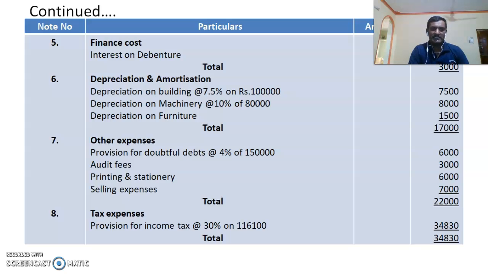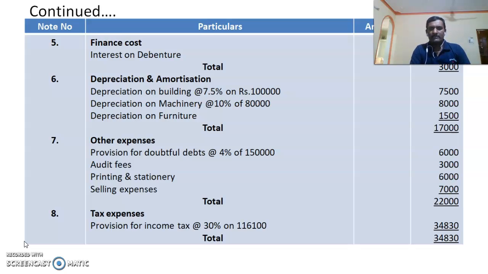Then other expenses, there is an adjustment on provision for doubtful debts at 4%. So that on debtors is to be charged. Then audit fees, printing and stationery, selling expenses, these are the items given in the trial balance at the debit side. Those items are to be taken here. Then tax expenses. In the adjustment they have provided the information about the provision for income tax at 30%, and that is to be charged on the profit.